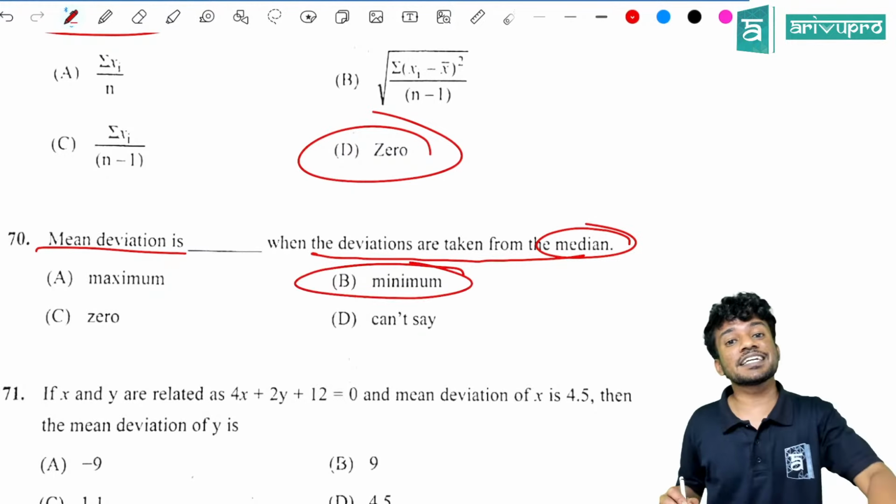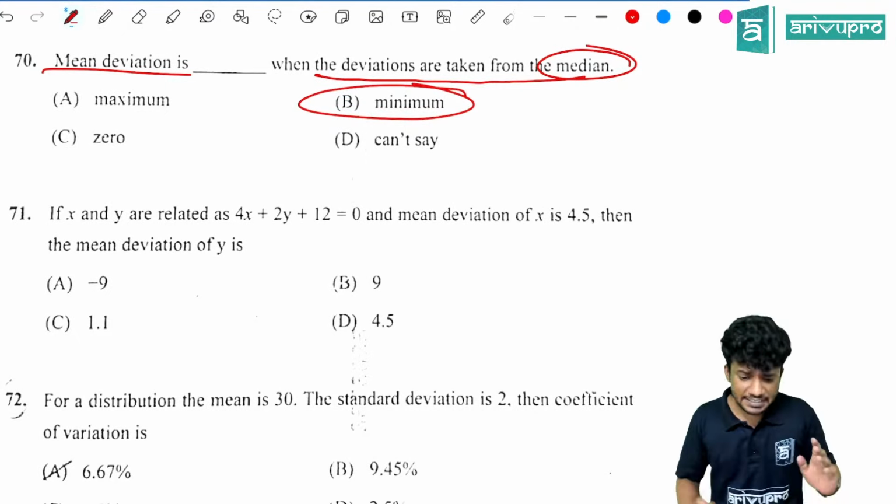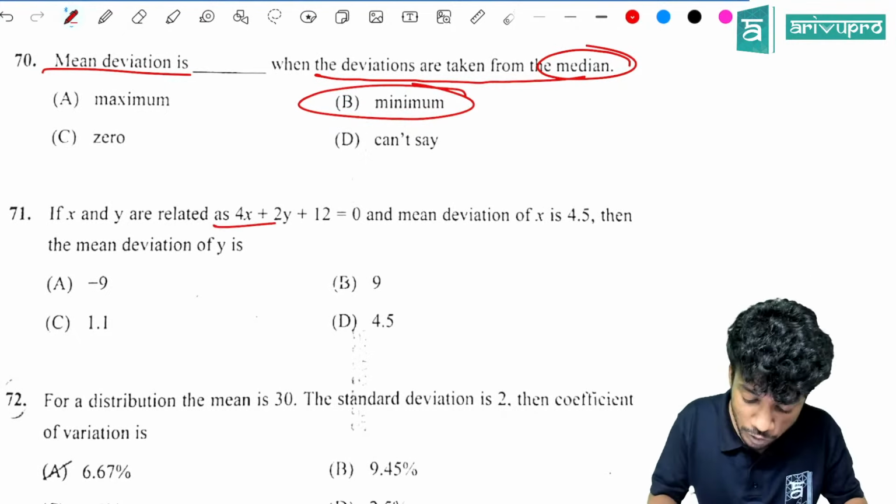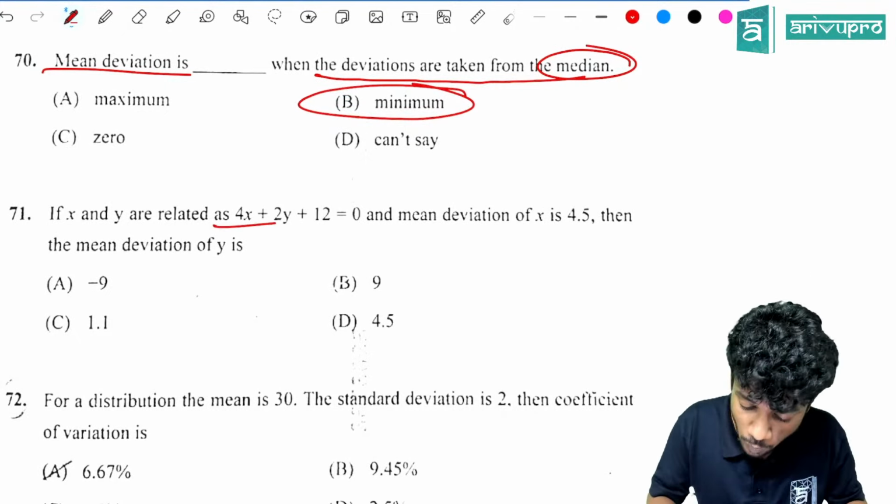Now the next question. If x and y are related as 4x plus 2y plus 12 is equal to 0 and mean deviation of x is 4.5, then what is the mean deviation of y? So we have the equation 4x plus 2y plus 12 is equal to 0. What is the coefficient of x? 4.